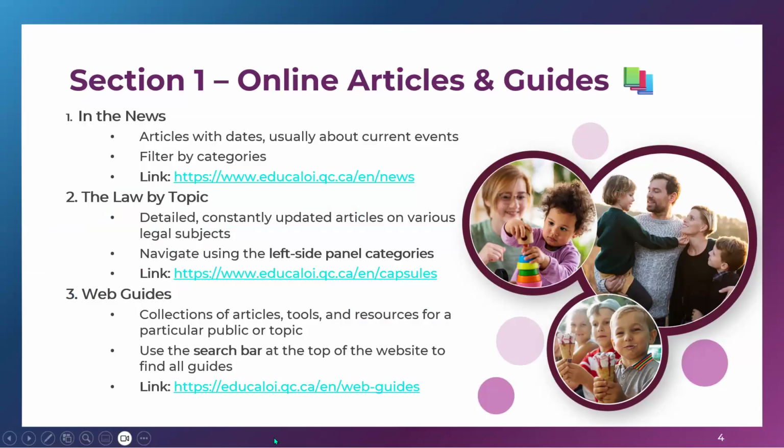Okay, so we'll just go back to our presentation. The second point in the online articles and guides section is the law by topic. This is detailed and constantly updated. There are articles on various legal subjects, and you can navigate using the side panel. So let's go to that section.